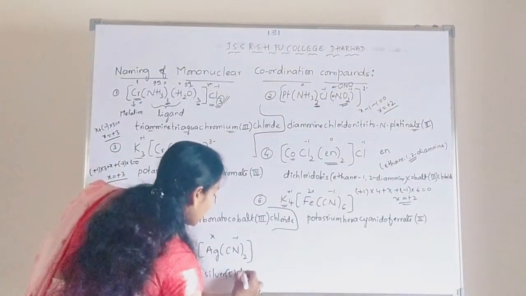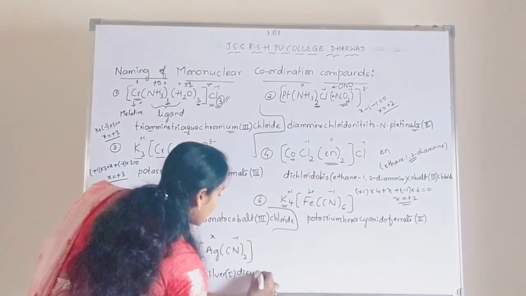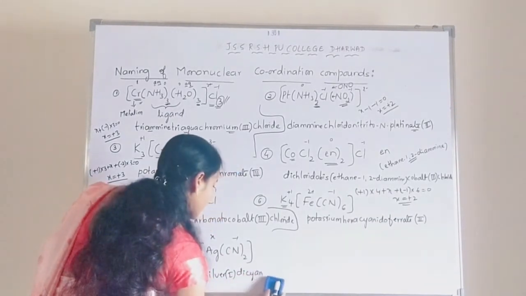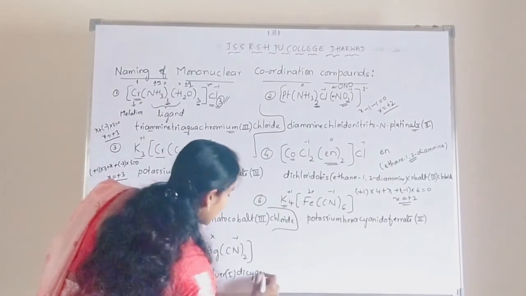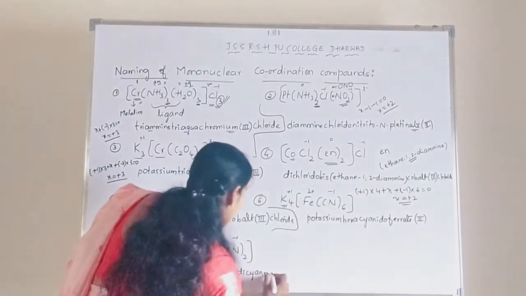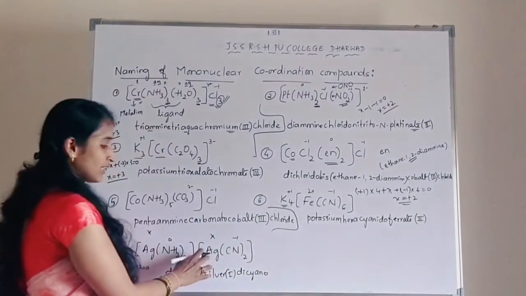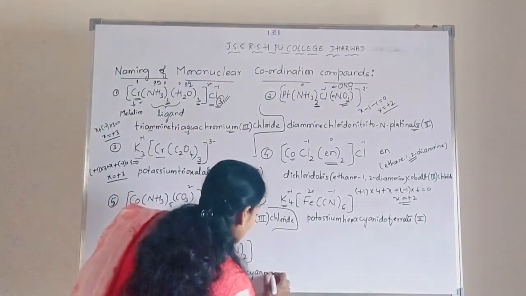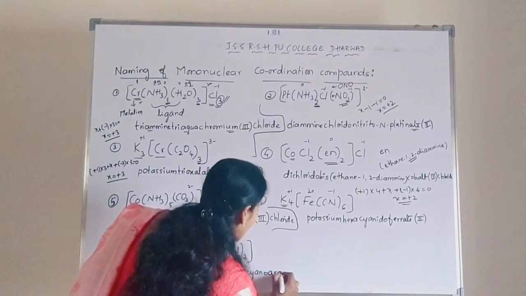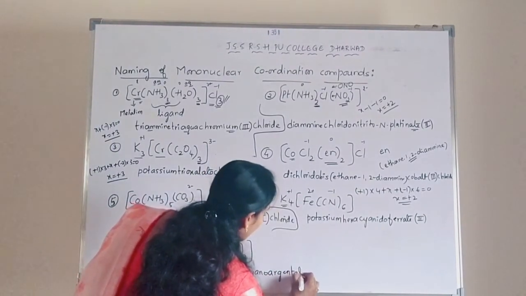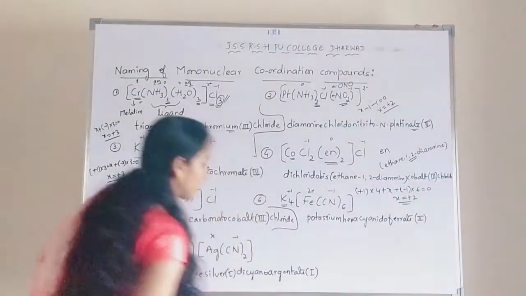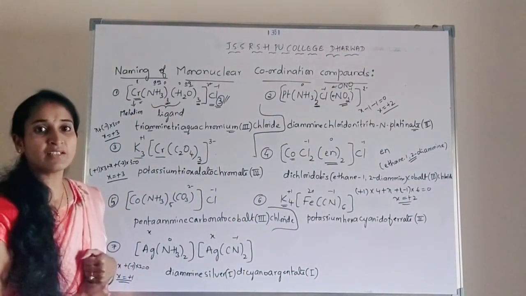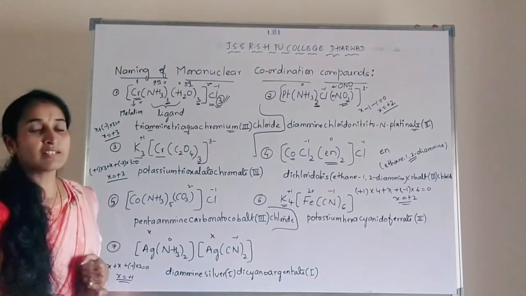So it is nothing but dicyanoargentate, because it is an anionic complex. So that's why the name ends with ATE. So that's why it is argentate. Okay, 1. So this is the way of writing the name of a coordination compound.